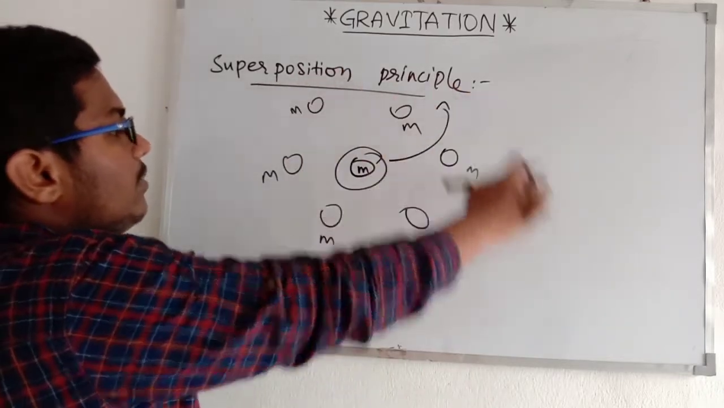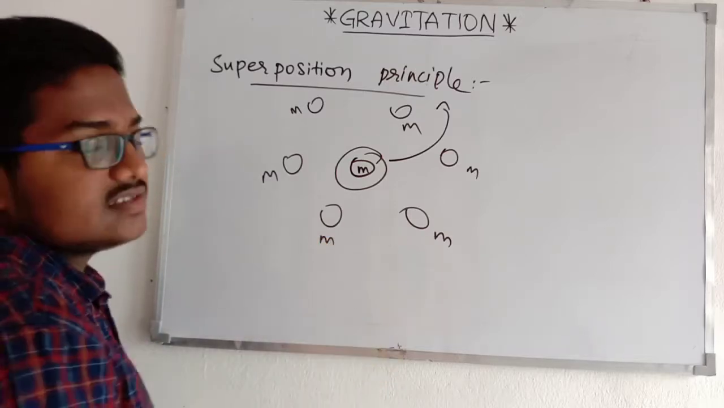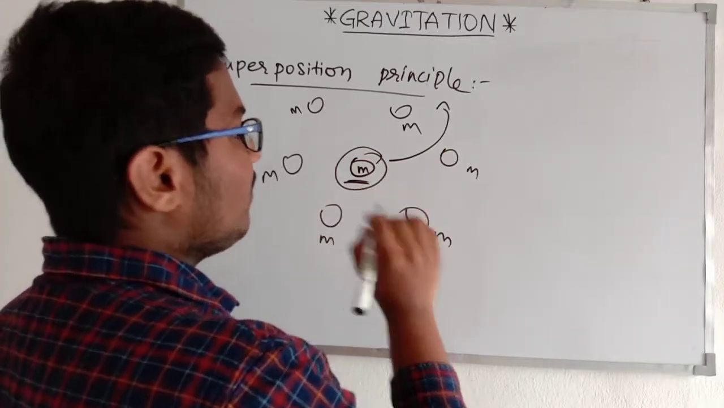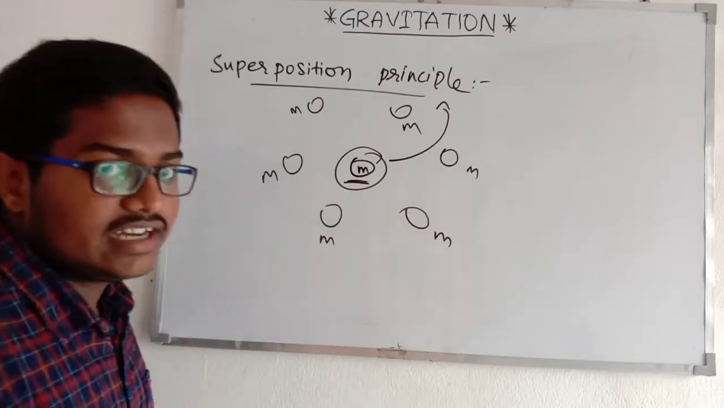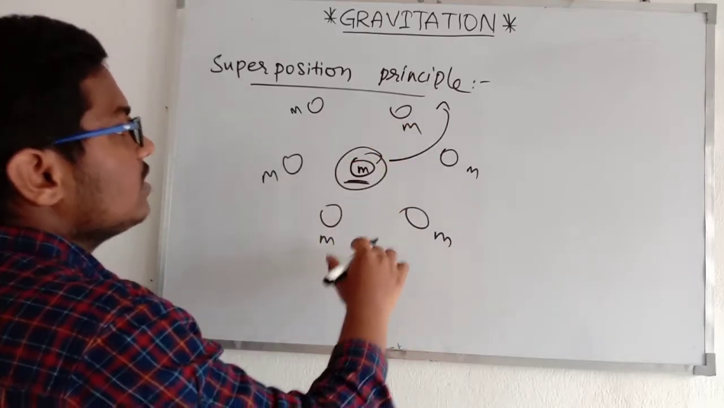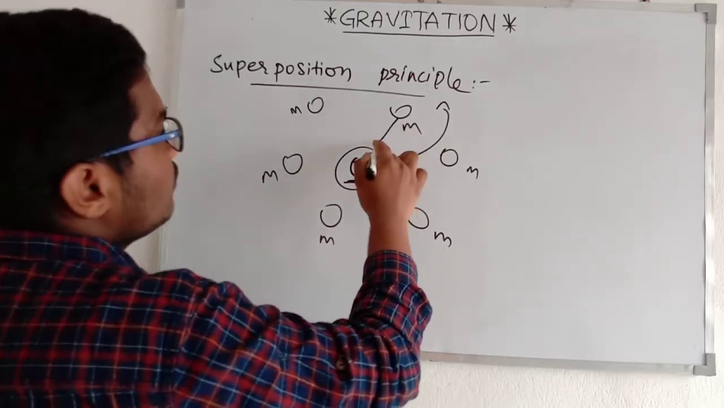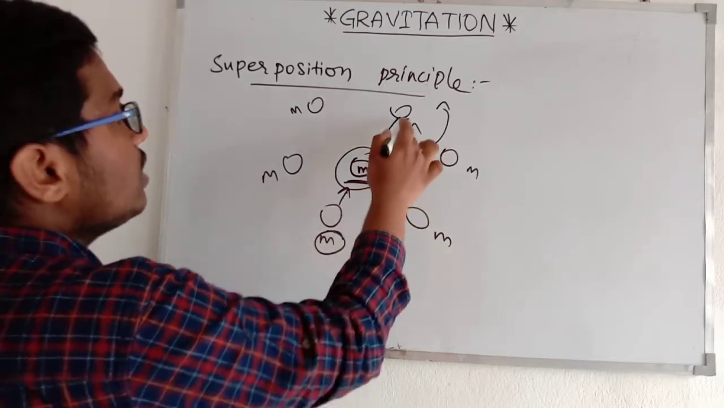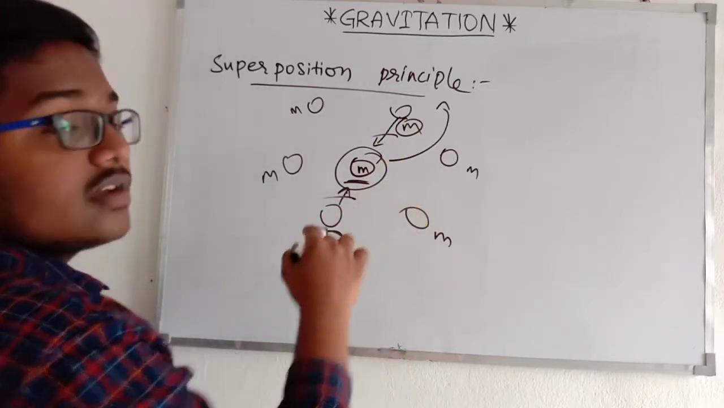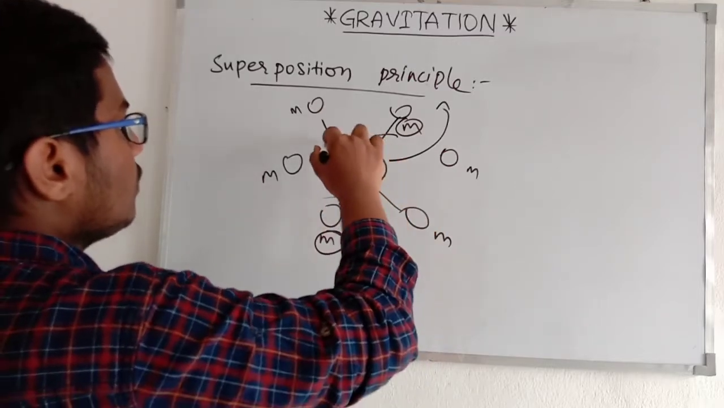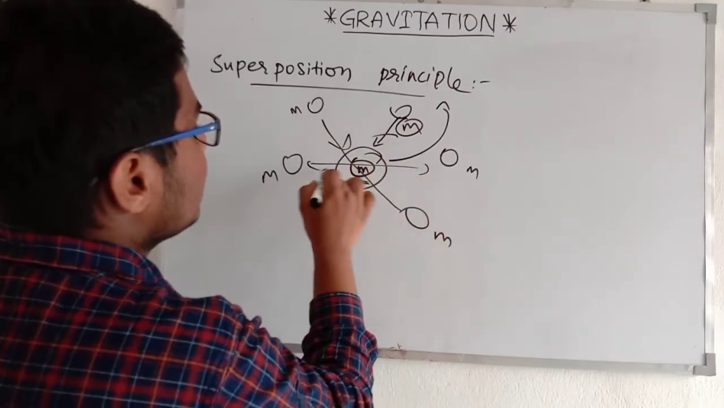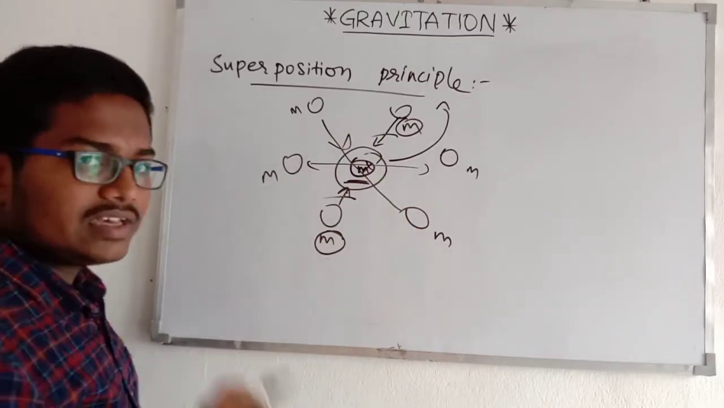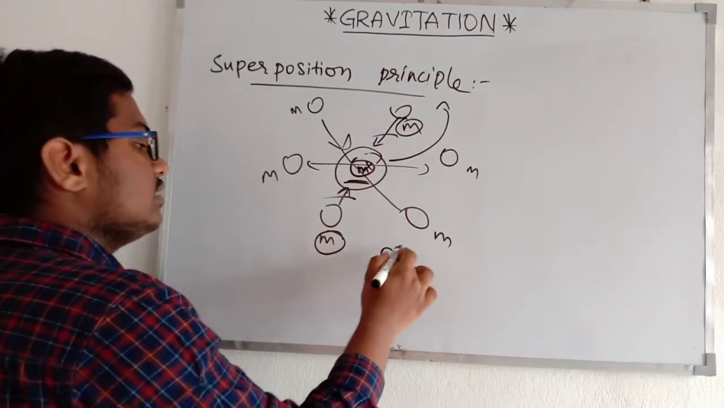So if we add all the forces exerted by the masses, then we will get the resultant, the net force exerted by all the masses on this mass. When we think practically, the force exerted by this mass is equal and opposite to that of this mass because the masses are equal. So these are cancelled out, and these two are also cancelled out, and these two will also be cancelled out, right? So the net force in this particular situation on this mass is 0.